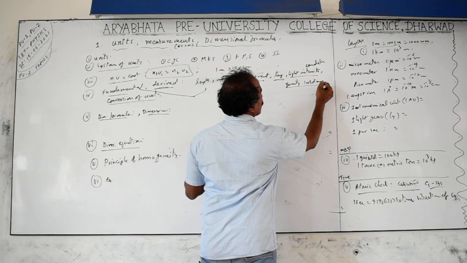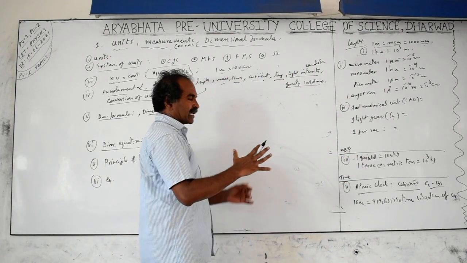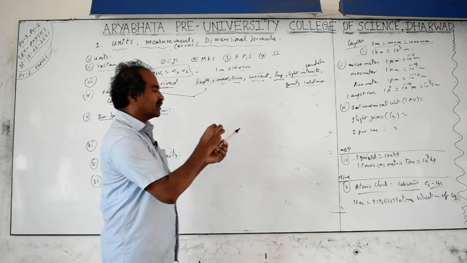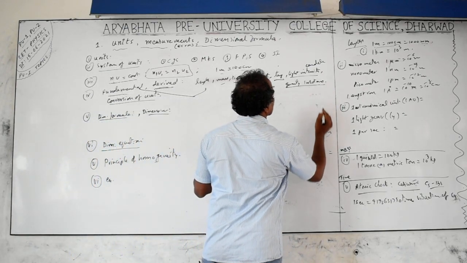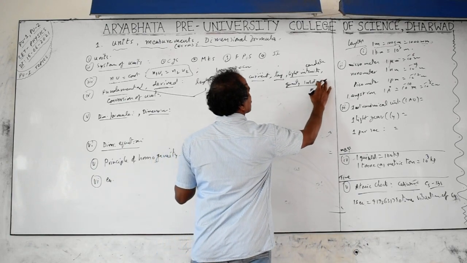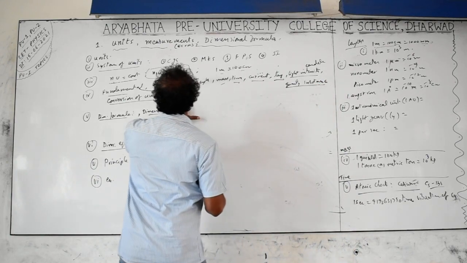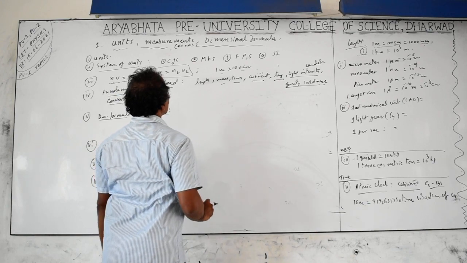And quantity of substance, how many particles you have taken in any material. In this material, how many atoms are there and how many molecules are there, that is called the amount of substance or quantity of substance. Length, SI units. In these units, we have different types of units.